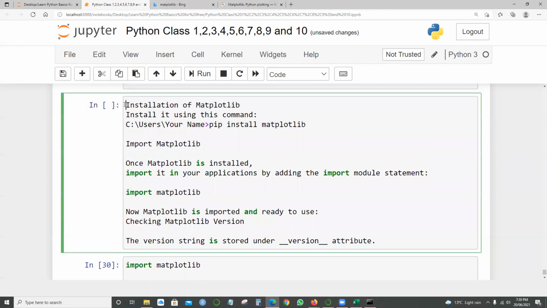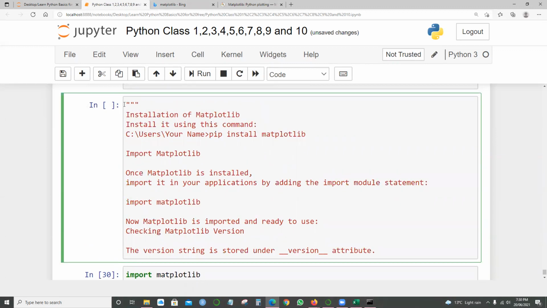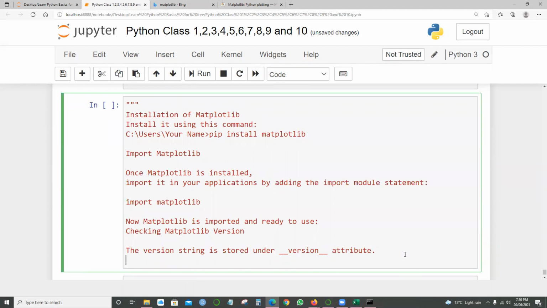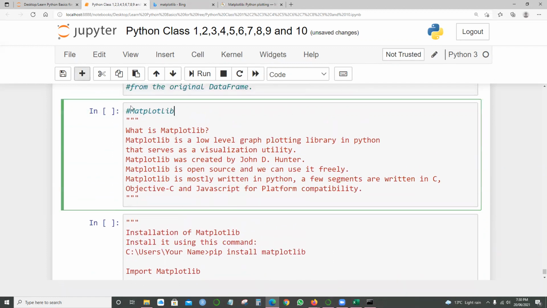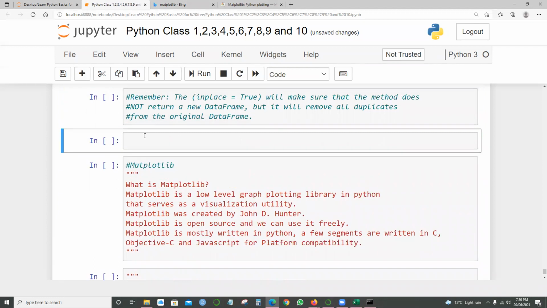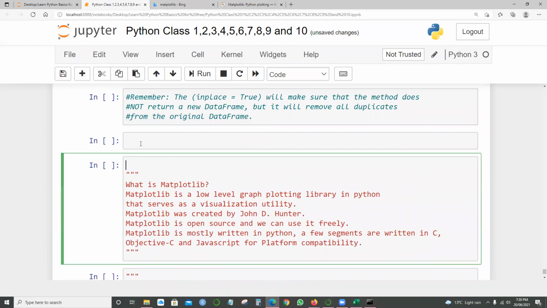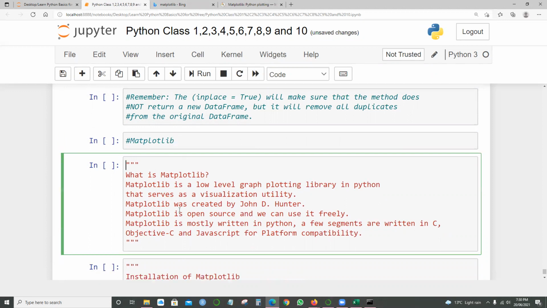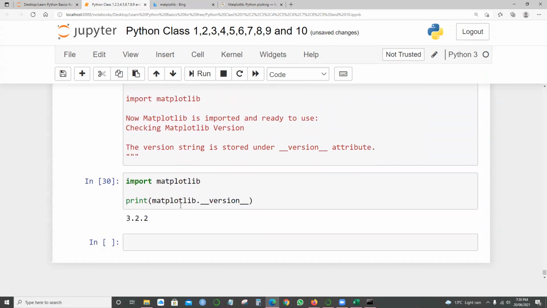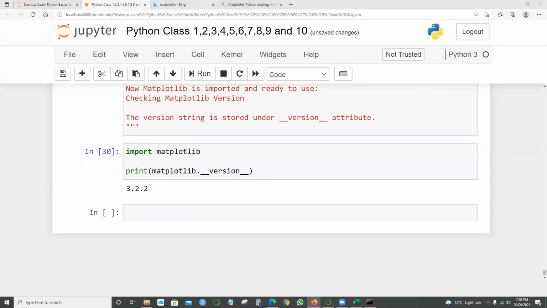I'll put the commands in comments and highlight it in a separate section, just in case someone wants to know what we are talking about. So we know what version we are using and how to install matplotlib.